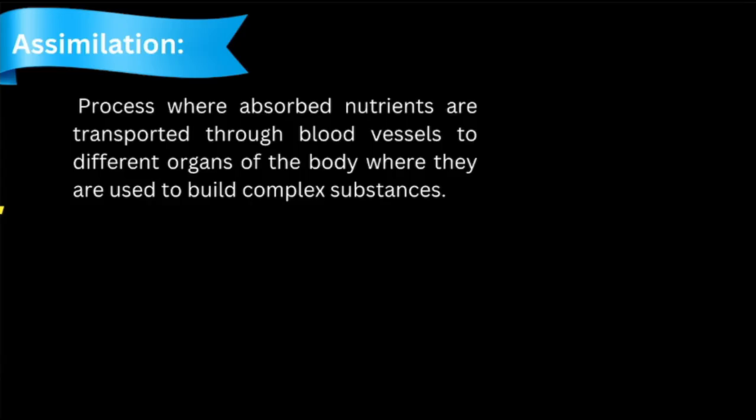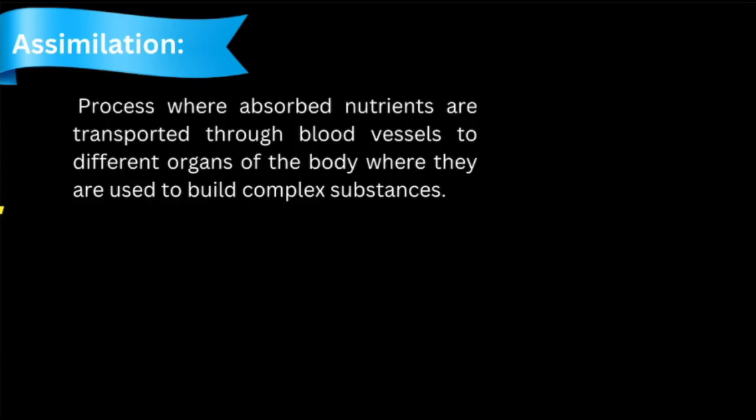Then these nutrients go to the different organs, and the organs take up those nutrients and convert them into energy, and after using this energy they perform their specific function. This is known as assimilation.